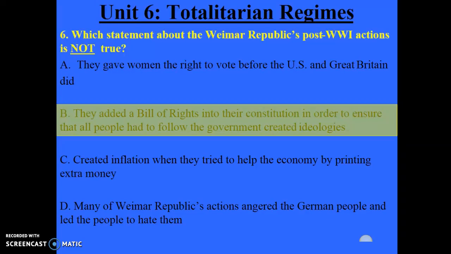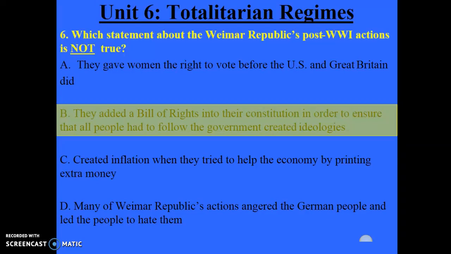Now, we know that the Weimar Republic is the democratic government created in Germany at the end of World War I. When Kaiser Wilhelm II abdicates and basically flees to go find safety, a new democratic government was created in Germany. And people were really excited about this democratic government because this was the first time that Germany had ever had a democracy. Before the Weimar Republic, all of the governments in Germany had pretty much been monarchies or dictatorships. Now, as a democratic government, the Weimar Republic created a constitution outlining the power of the government and outlining the protected rights of the people.